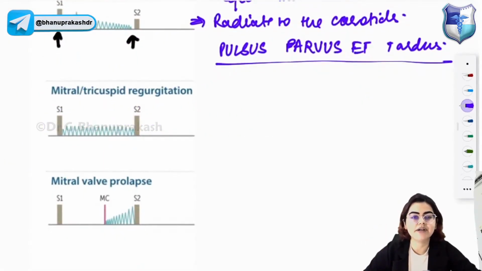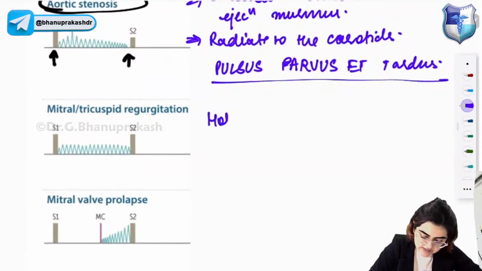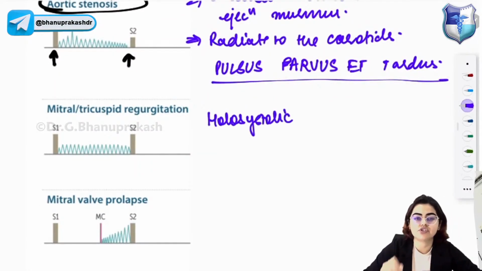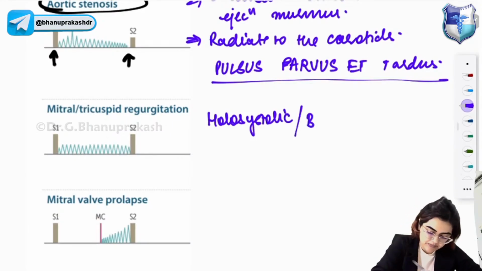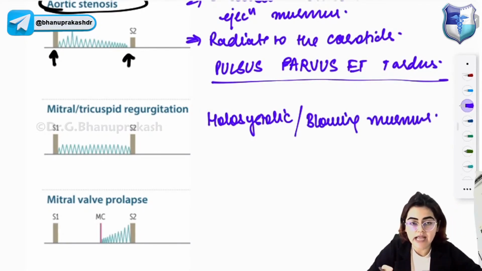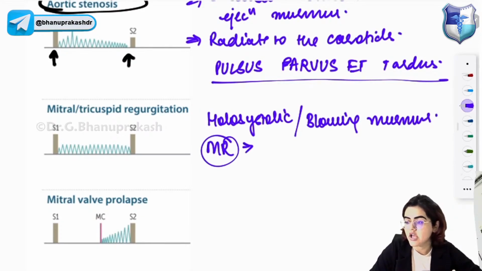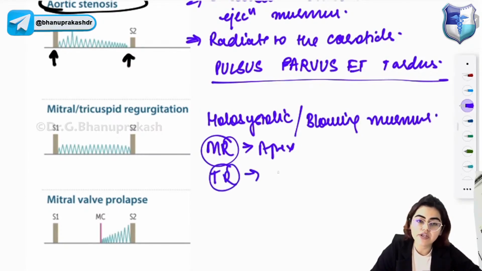Mitral or tricuspid regurgitation murmur. The mitral or tricuspid regurgitation murmur you can see is a holosystolic murmur. It is a holosystolic high pitched blowing murmur. The mitral regurgitation murmur is loudest heard at the apex region and it radiates towards the axilla. And the tricuspid regurgitation murmur is loudest heard at the tricuspid area.